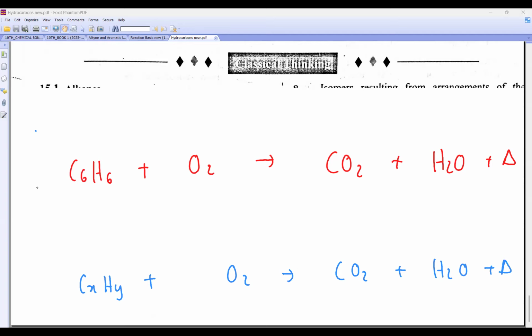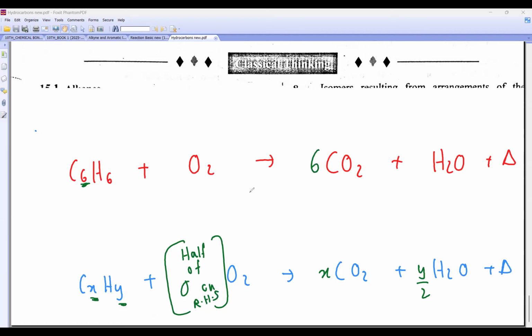So here, what is the value of x? Whatever x is, we write x. For water we write y by 2. Then whatever O is there on the right-hand side, we write half of that. So what is the value of x here, Rhea? 6. So I'll write here 6. What is the value of y? 6. So 3, y by 2, so 3. How many O are there here? Count: 6 into 2, 12. 12 plus 3, 15. So I'll write 15 by 2. Understood?